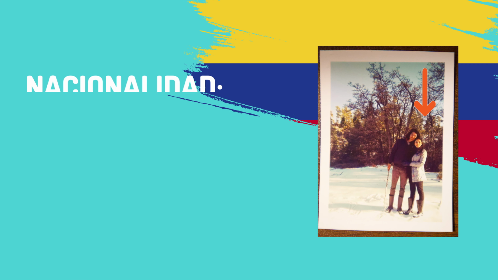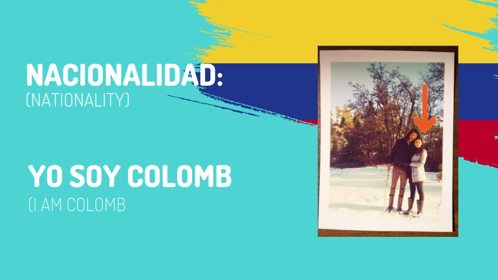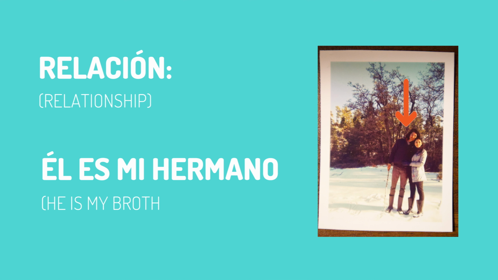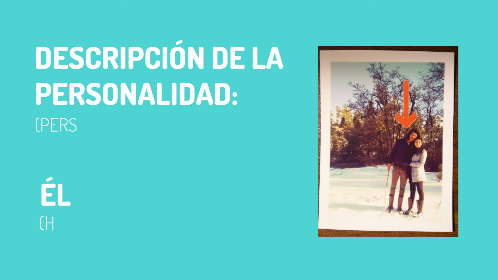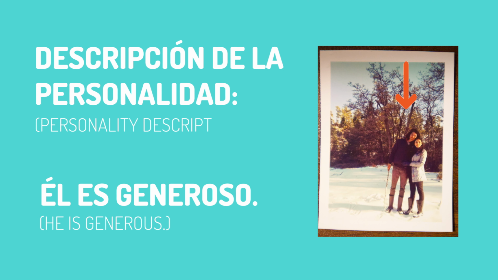Yo soy Paula. Yo soy colombiana. Él es mi hermano. Él es alto.